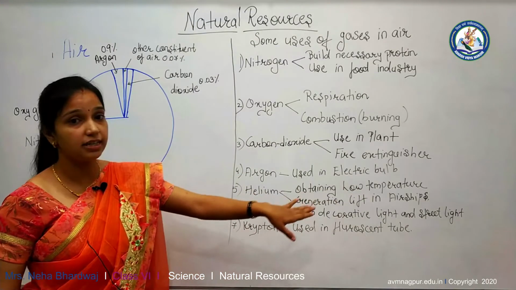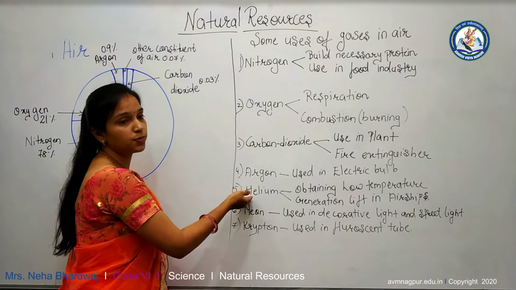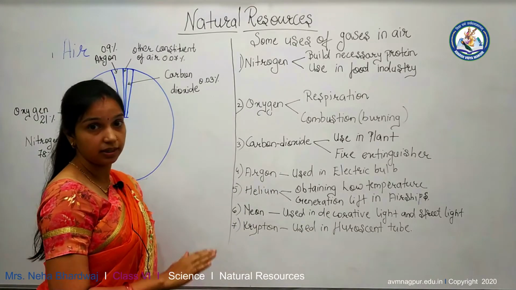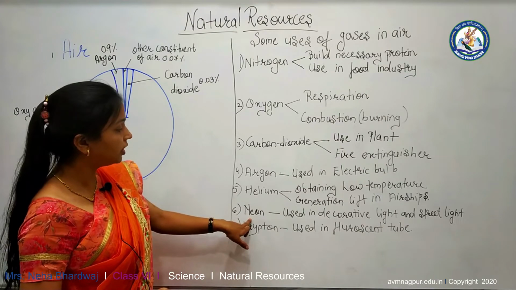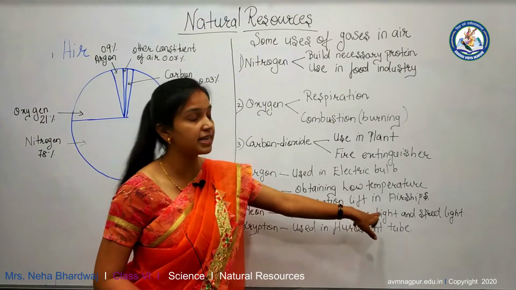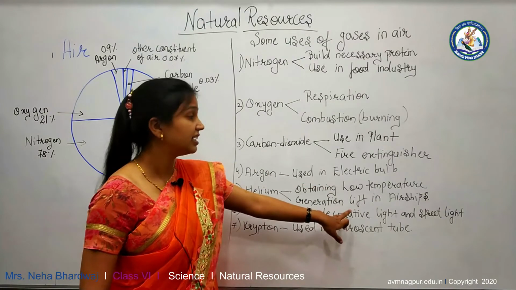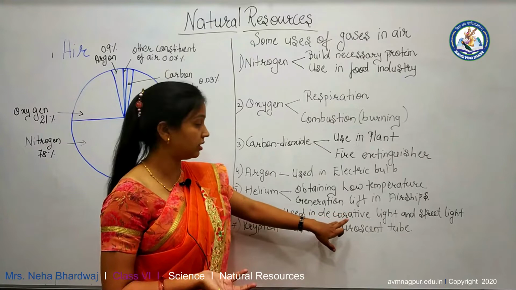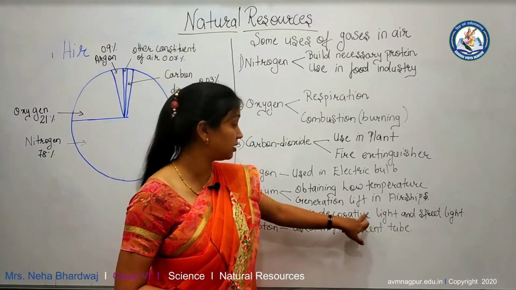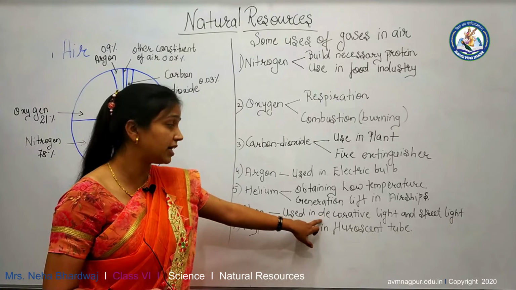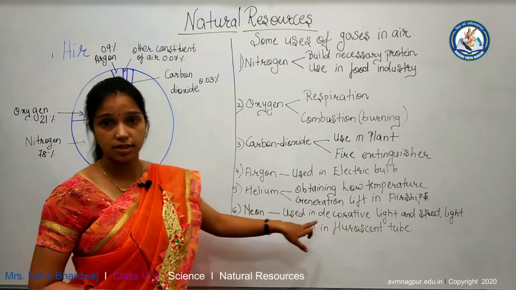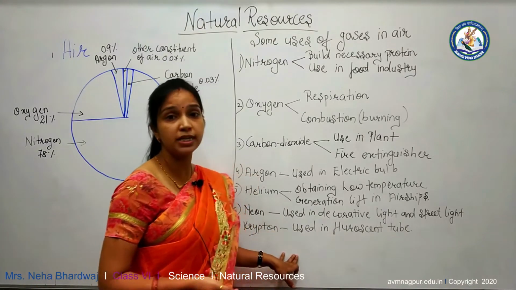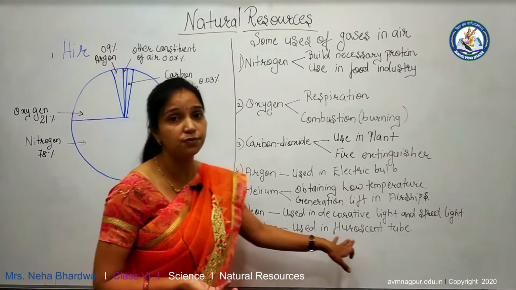For generating lift in airships, helium is present in the airships to avoid burning at higher temperature. Neon is used in decorative lights and street lights. We decorate our homes with decorative lights, so neon is used in them. Krypton. Krypton is used in fluorescent tubes. Fluorescent tube means our tube lights.